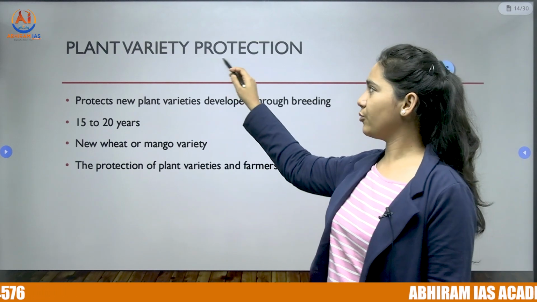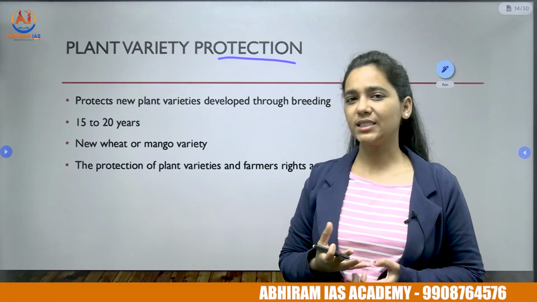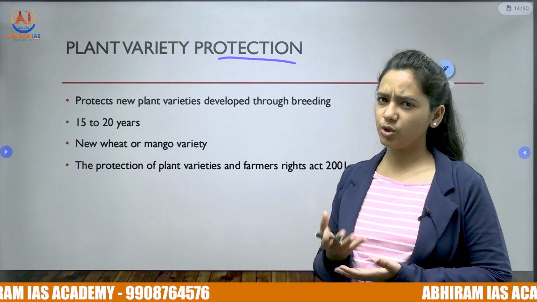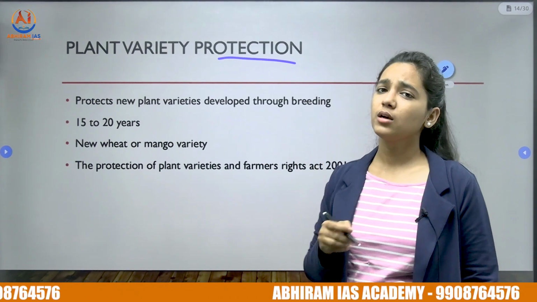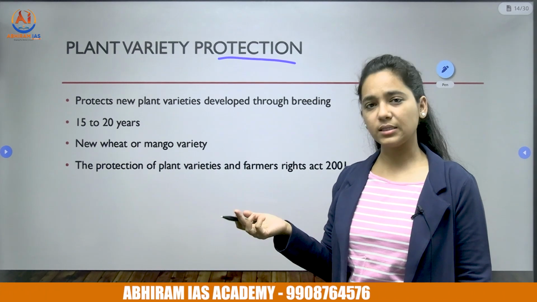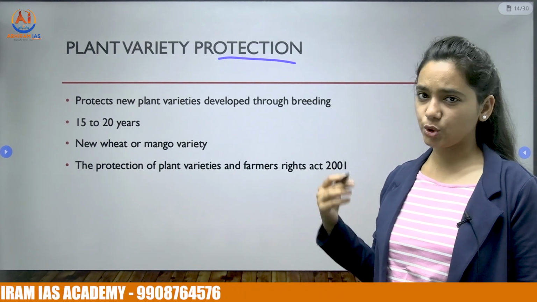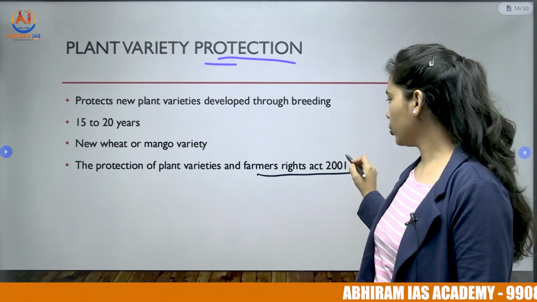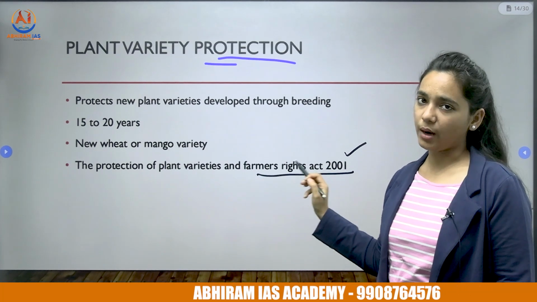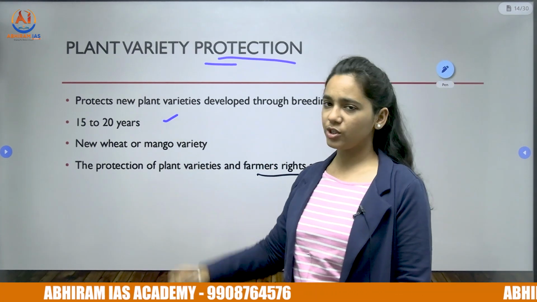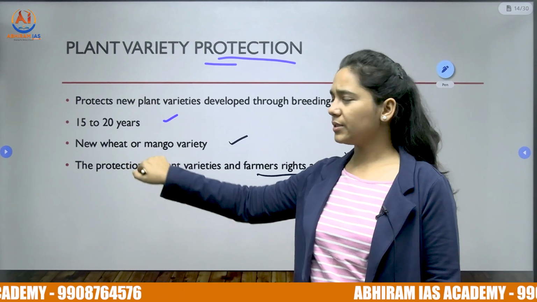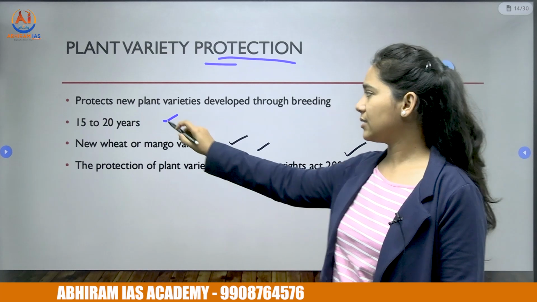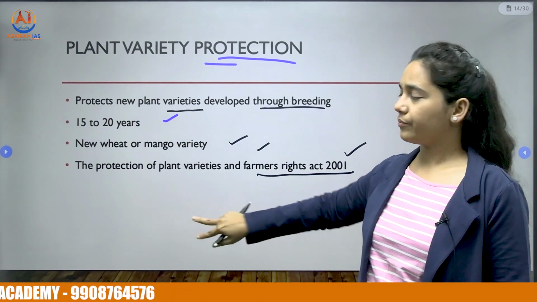Next, let us look at the plant variety protection. Some of the plants may have unique traits, like higher nutrition content or some unique taste or higher protein content. So these may be bred by farmers or in a research lab setup. To offer protection to these, we have the Plant Variety Protection Act also. This is the 2001 Protection of Plant Varieties and Farmers' Rights Act. It is valid for 15 to 20 years, and examples are a new variety of wheat or mango. So all this can be protected under this. It protects the new plant varieties developed through breeding.